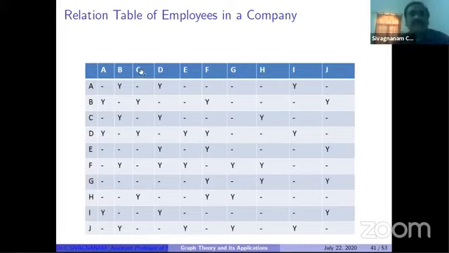A and C. What is the meaning of A and C? I put a dash. Dash means they are neither enemy nor friend. A and D are maybe friends or enemies, like that. So easily we can identify those who are friends or those who are non-friends. Now using this, we can draw the graph.